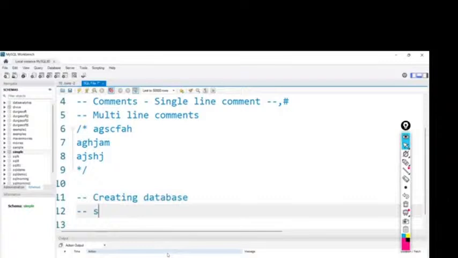Perfect. So after creating a database, we need to activate the database basically.